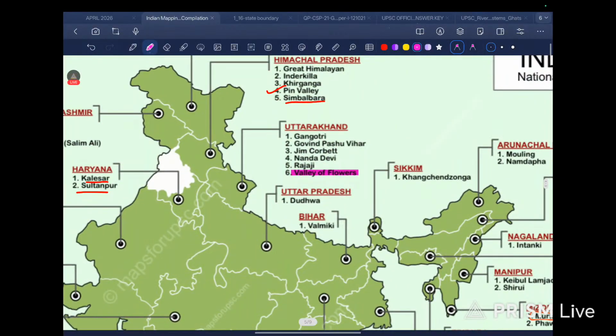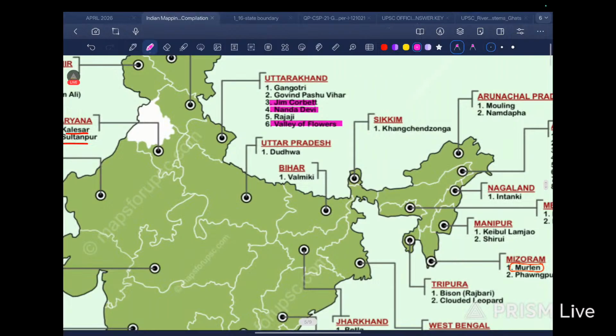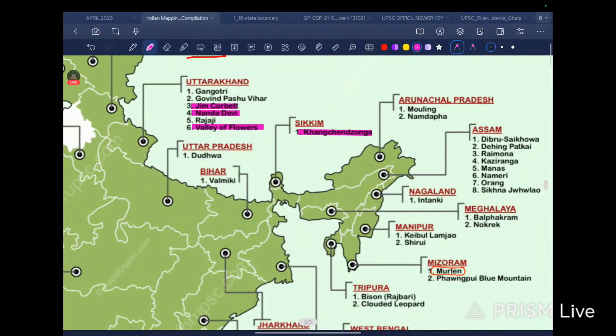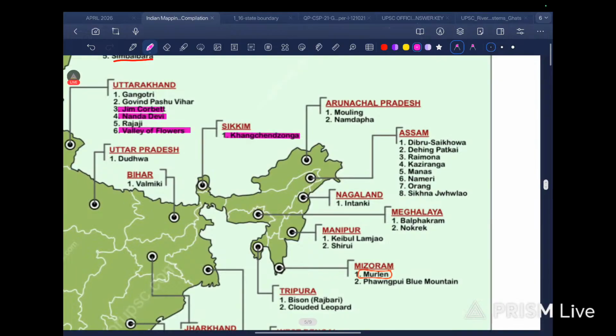Okay. Then we come to Uttarakhand. In Uttarakhand we have Gangotri, Jim Corbett, Nanda Devi, Rajaji and Valley of Flowers. These three are very, very important. Then in Uttar Pradesh we have Dudhwa, then Valmiki, then Kanchenjunga. Everybody knows this. In Arunachal we have Namdapha.